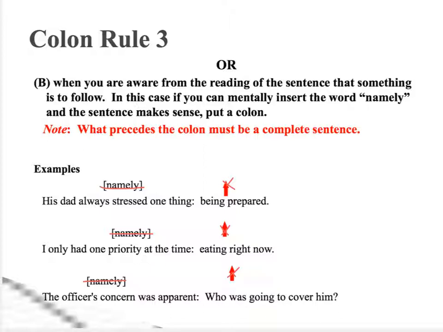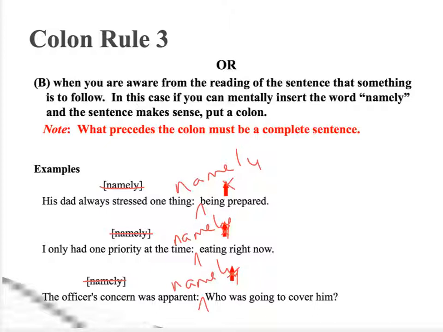So, his dad always stressed one thing, namely, I can mentally insert namely in there, and then being prepared answers with the one thing that his dad always stressed. I only had one priority at the time, namely, eating right now. The officer's concern was apparent.